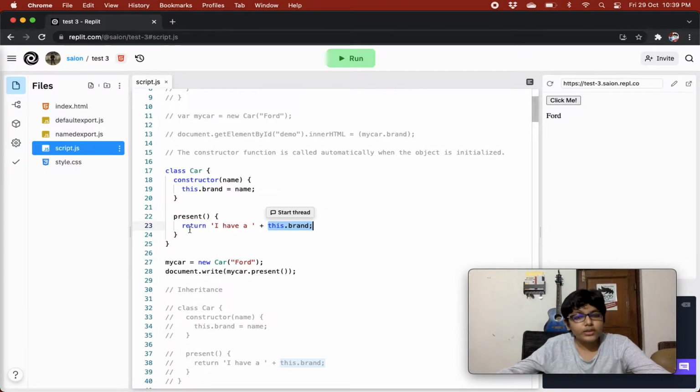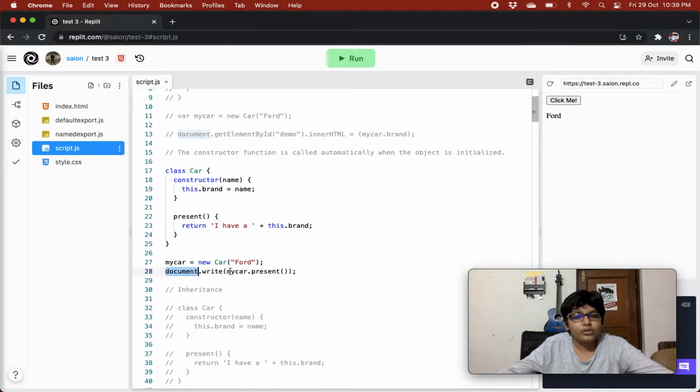So this refers to the object that is calling the present method of the car class, right? So this is referring to my car. It is saying myCar.brand, and my car's brand variable's value will be Ford because we are passing it Ford. So the present method will return "I have a Ford". Over here we are creating an object of our car class and passing Ford. So for this object of the car class, it is setting the brand's value to the name that we pass, that is Ford. And then the present method will also return "I have a Ford".